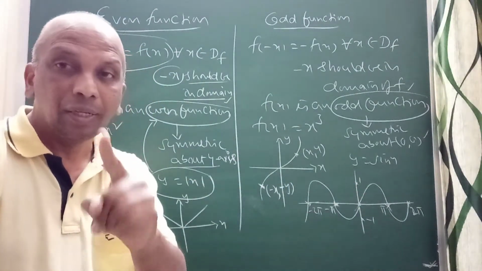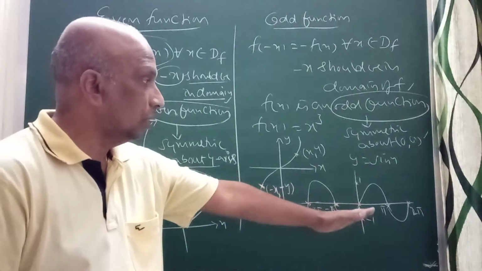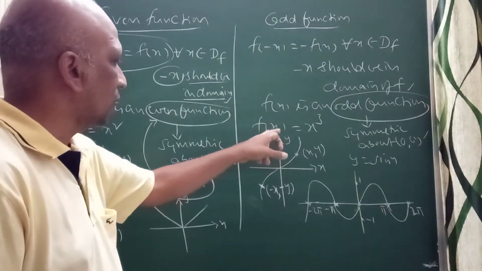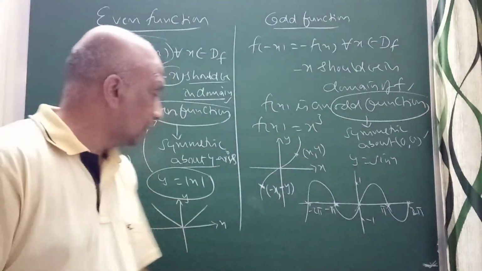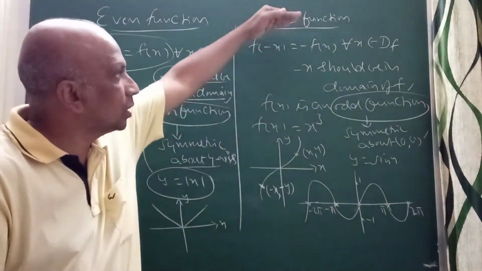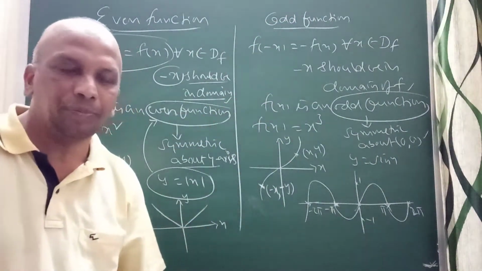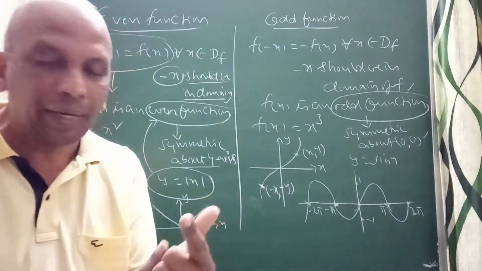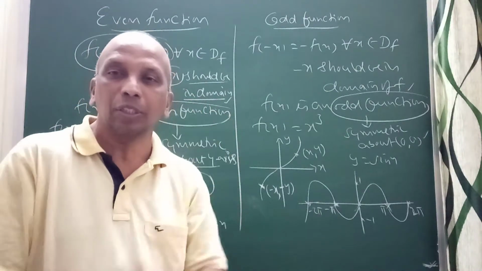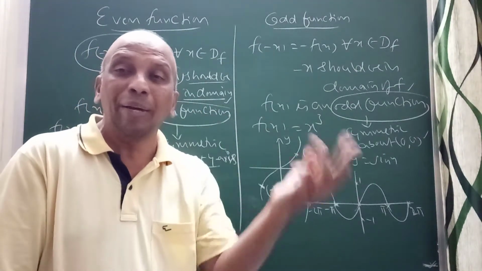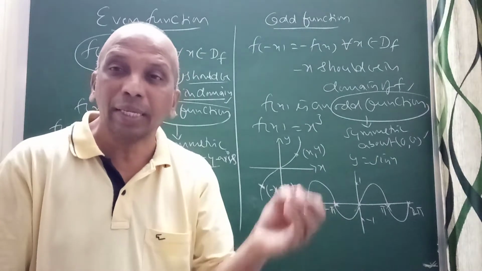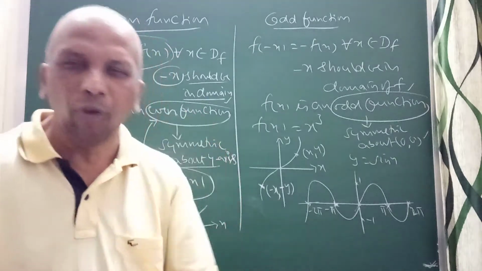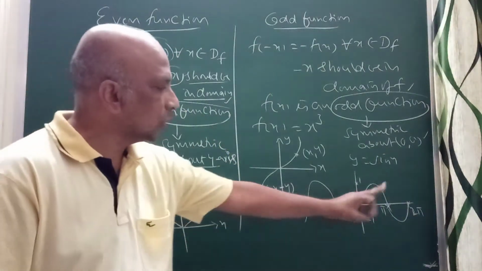This graph of sin x is an odd function, right? Why? Because sin of minus x is minus sin x. You can verify. F of minus x equals minus x whole cube, which is minus x cube. That's the reason this will be an odd function. It satisfies this condition. Sin x, cosecant x, tan x, cot x: these four are odd functions. Whereas in trigonometry, the remaining two, cos x and secant x, are even functions. Sin, cosec, tan and cot are odd functions. That you remember here.